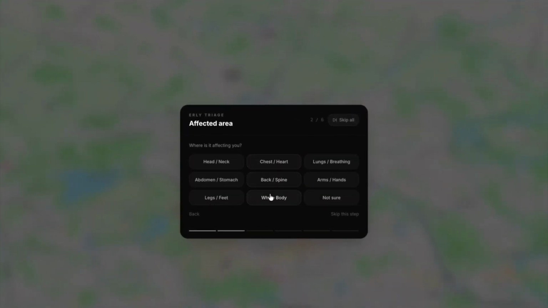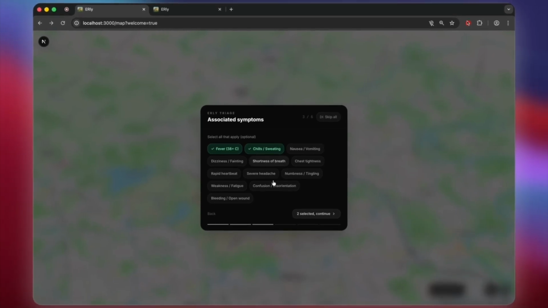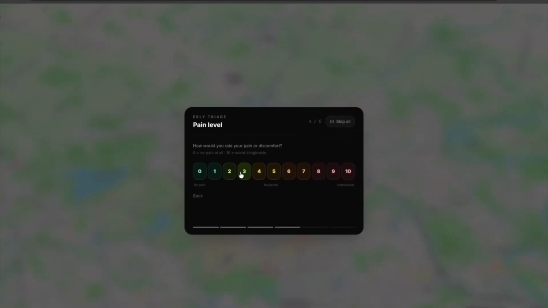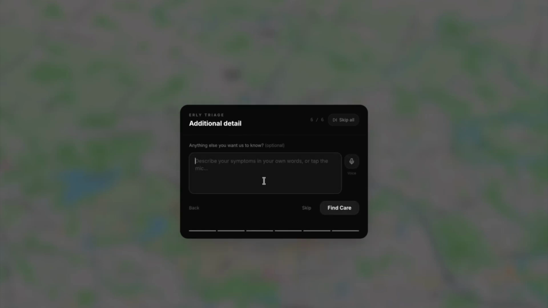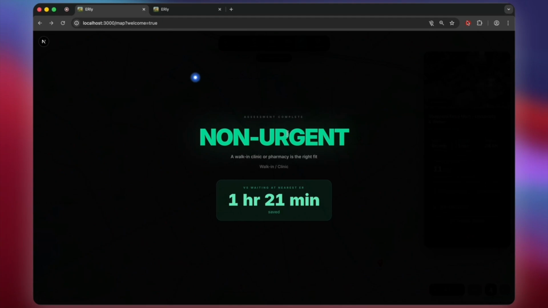So let's go ahead and choose something such as a fever. Let's say I have a fever, some chills and sweating, and so on. I could also provide the severity in terms of the pain level. For example here, I'll just say I have a 3. And the duration might be that it just started a couple hours ago. Additional details are completely optional, so we can just skip, and there we go.